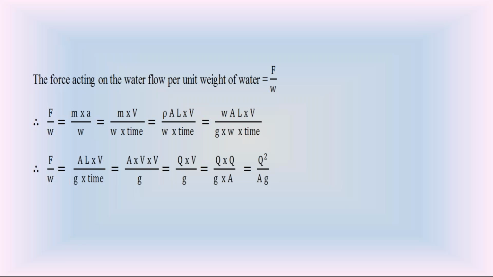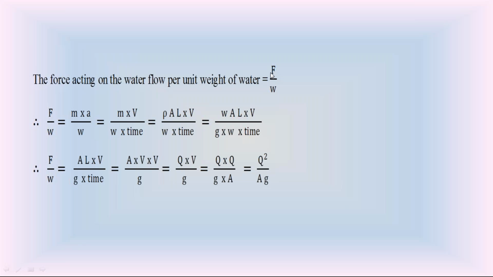Take F as the force acting on the water flow, and W as the unit weight of water. So F by W is called the force acting on the water flow per unit weight of water.